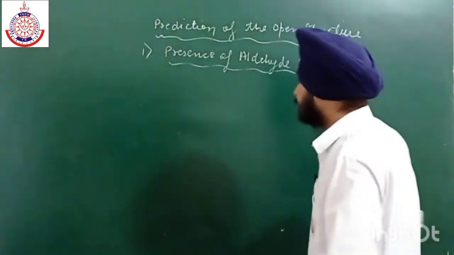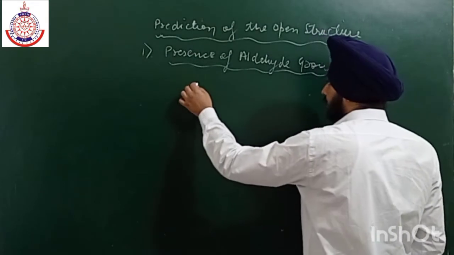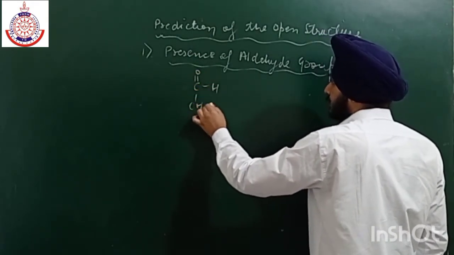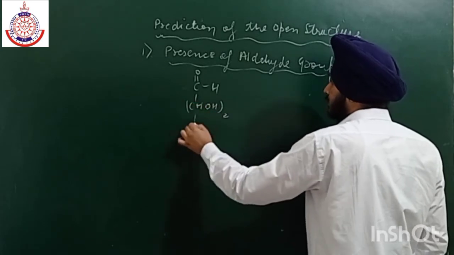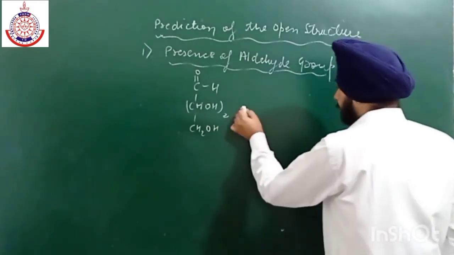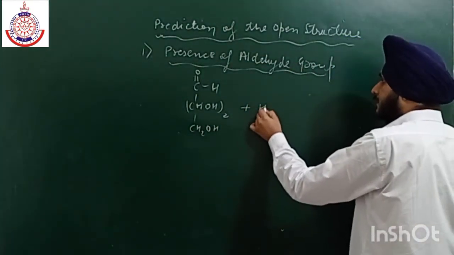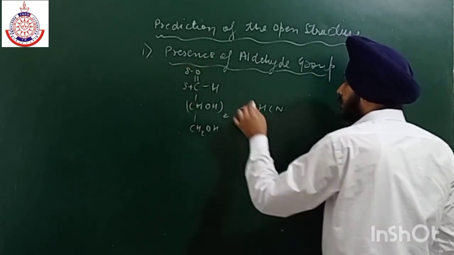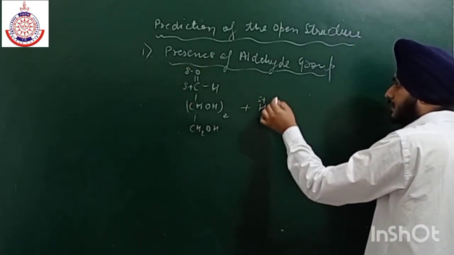So this is the structure of glucose. This is a closed structure. If we react it with HCN, then as we all know, here we have partial positive, partial negative, and here we have partial positive, partial negative.